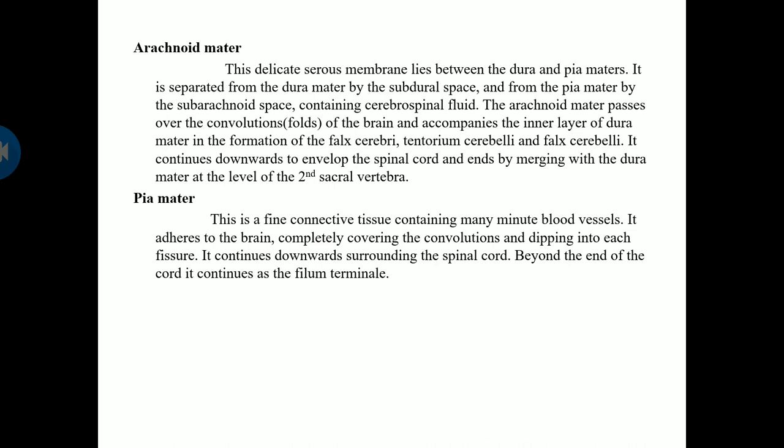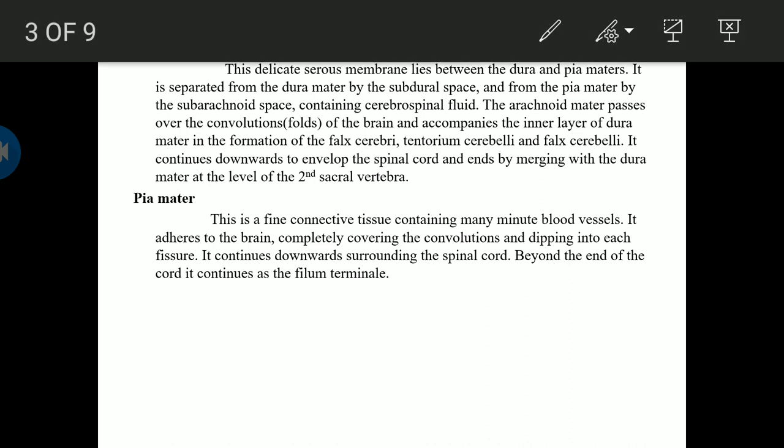Next is the pia mater. This is a fine connective tissue containing many minute blood vessels. It adheres to the brain completely, covering the convolutions and dipping into each fissure, that is the splits. It continues downward surrounding the spinal cord. Beyond the end of the cord, it continues as the filum terminale, which is a tail-like structure.